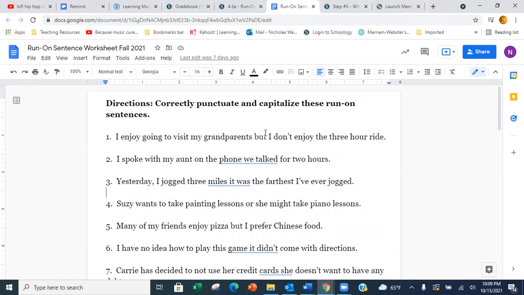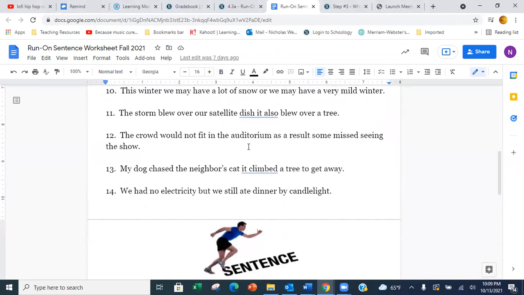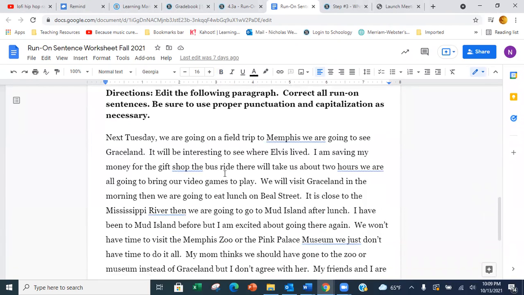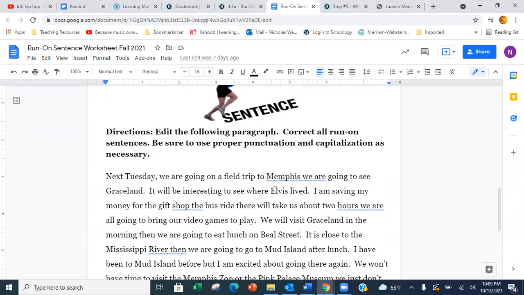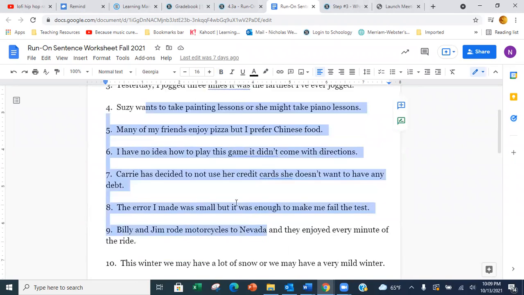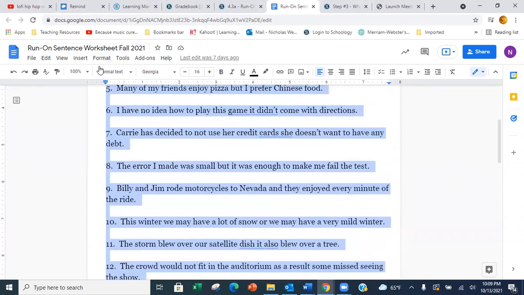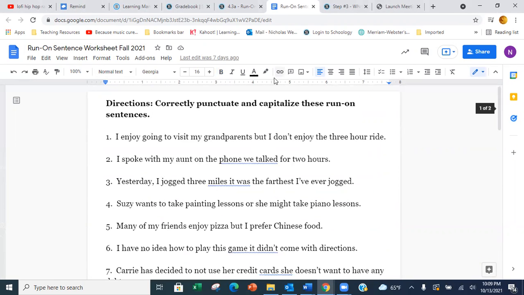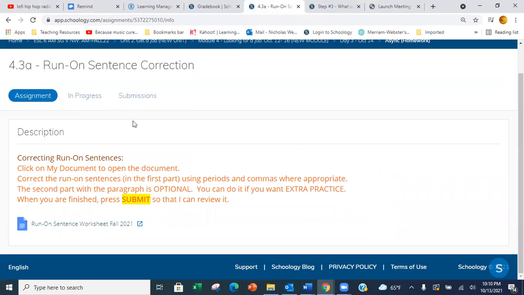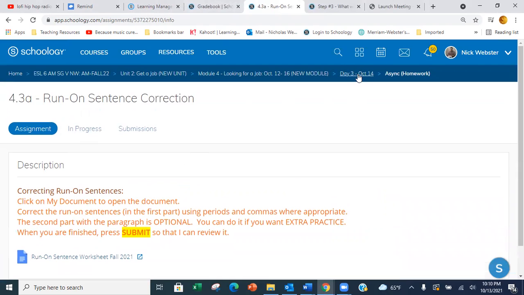This is the same kind of information you had to learn on Tuesday async. You have to correct these run-on sentences using punctuation and capitalization so that they are no longer run-ons, so they are complete sentences. If you want, for extra work, you can edit this paragraph and correct all the run-on sentences, but you don't have to. This is for an extra challenge. I'm only going to grade you on these 14 sentences here. These are the ones I will grade. And when you're done, you will press submit, so that I can have access to it.